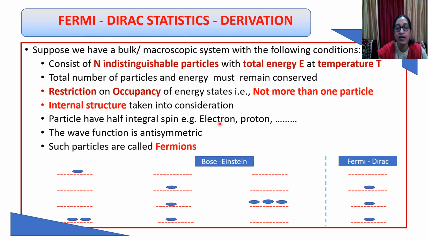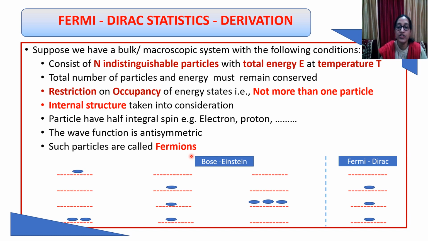Examples of these are electron, proton, etc. One more point here is that the wave function is anti-symmetric. But in Bose-Einstein we have seen that the wave function was symmetric. Anti-symmetric here means if we interchange the position of the particles, the sign of the wave function will change, and such particles are called fermions.